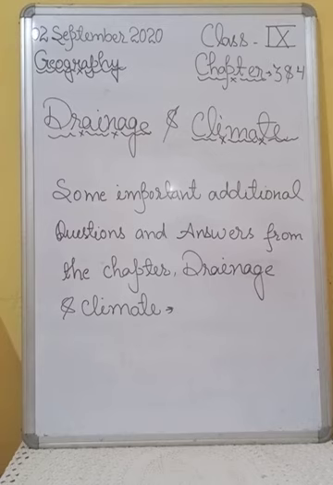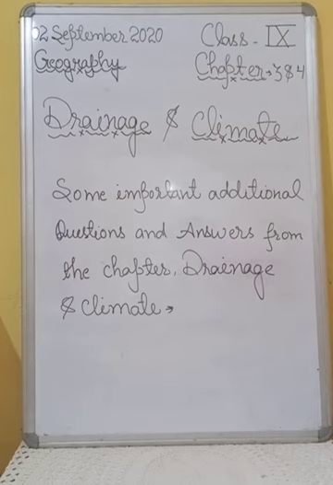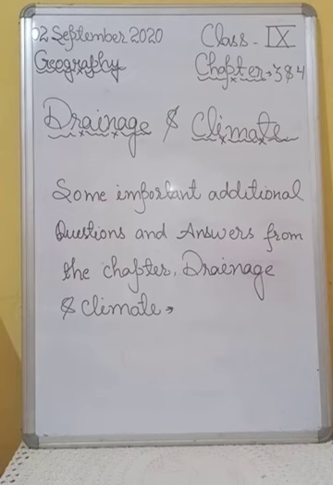And question number 24 is, in which parts of India do the subtropical westerly jet streams blow? So students, answer number 24 is, the subtropical westerly jet streams flow south of the Himalayas all through the year except in summer, and they are responsible for the western cyclonic disturbances in the north and northwestern parts of India.